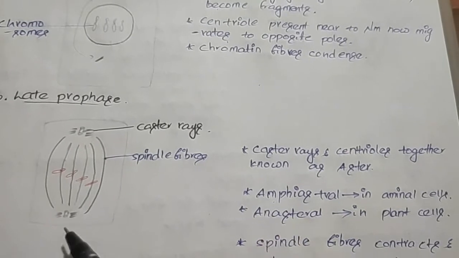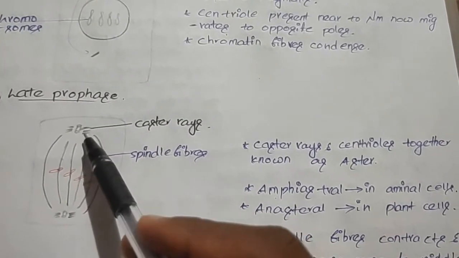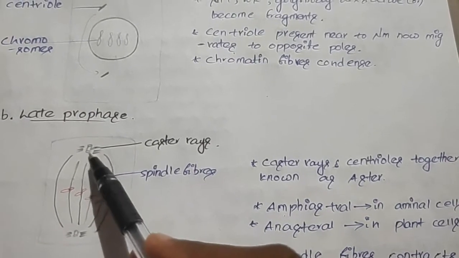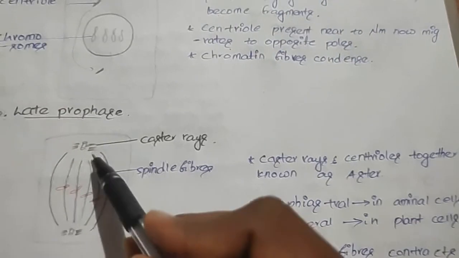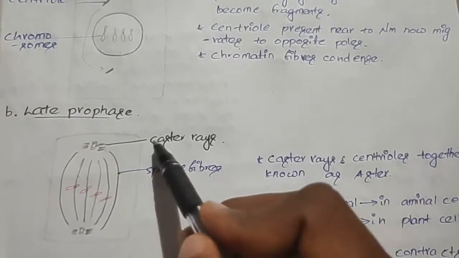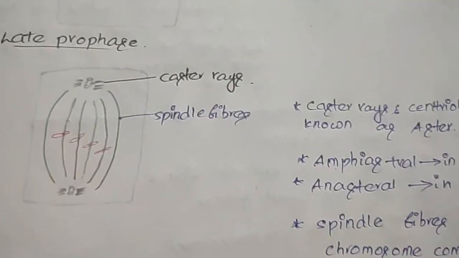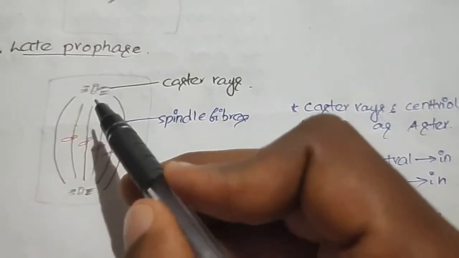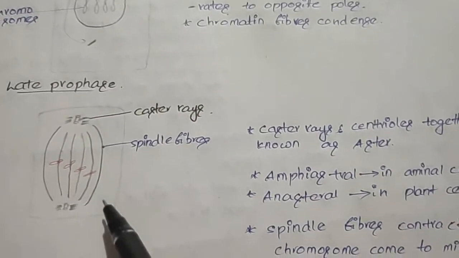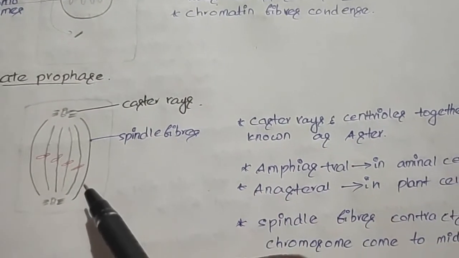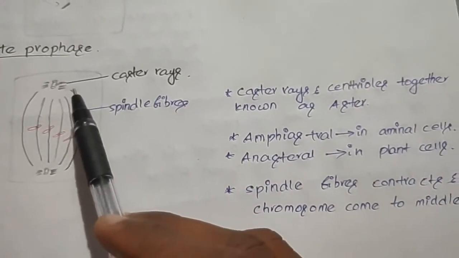Some fibers are developed, one is short fibers, another one is long fibers. Around these centrioles the short fibers are known as the astral rays, and the centriole along with the astral rays together are known as the aster. In the late prophase, the spindle fiber formation completely takes place, and in the animal cell these asters are two.